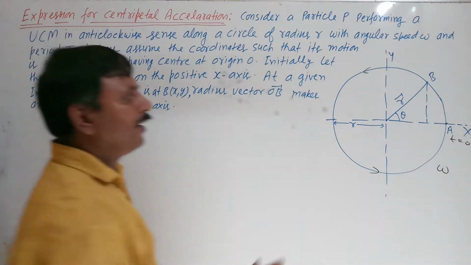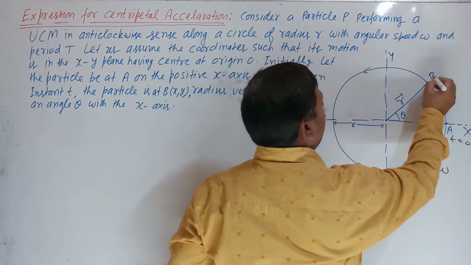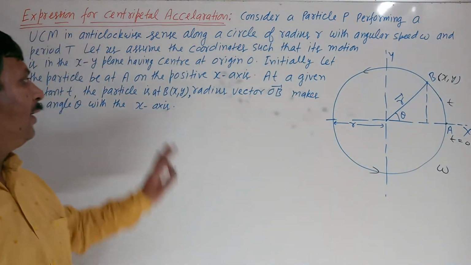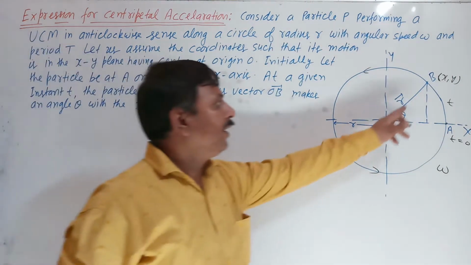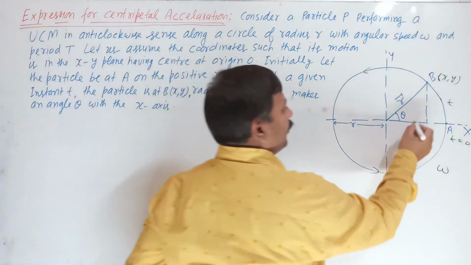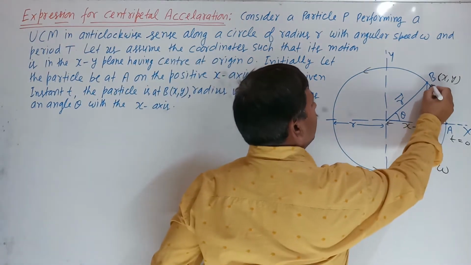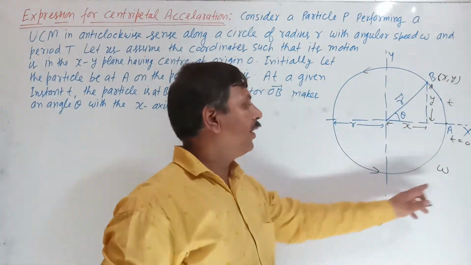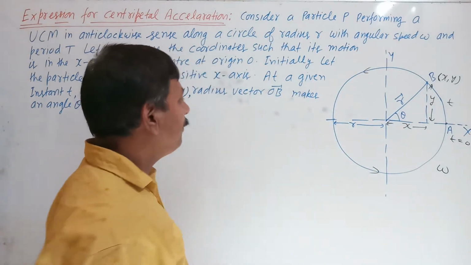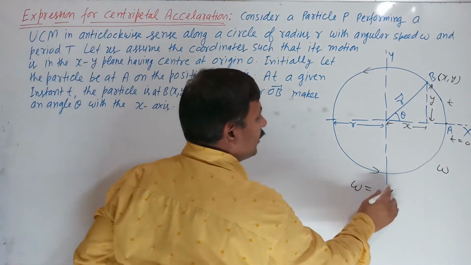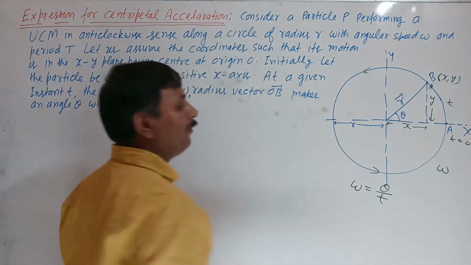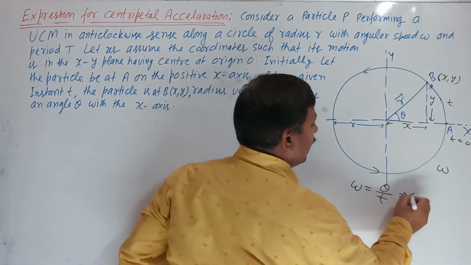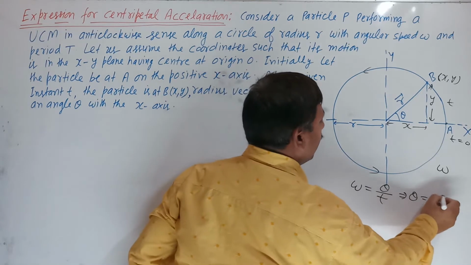At a given instant t, the particle will reach point B whose coordinates are x, y. So this distance is x, this is y, and this angle is theta. If the angular velocity is omega, we know angular velocity is angular displacement upon time, so theta is equal to omega t.